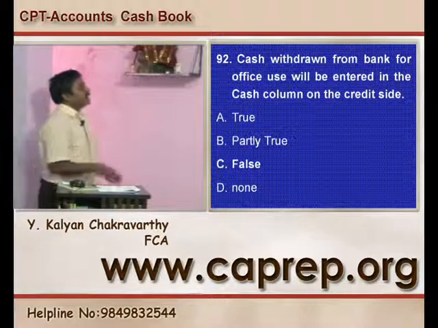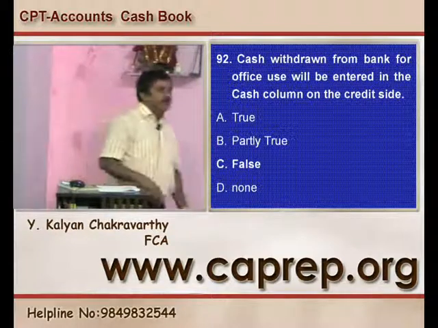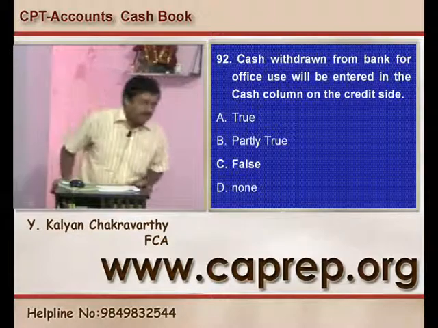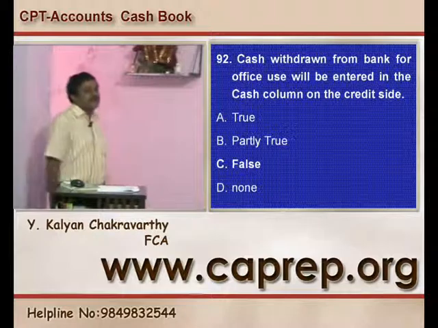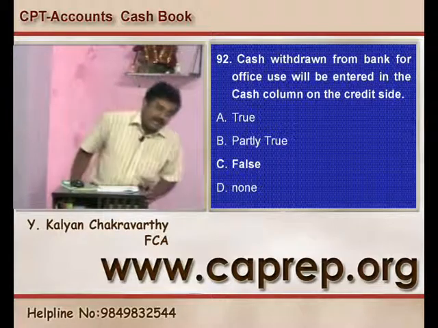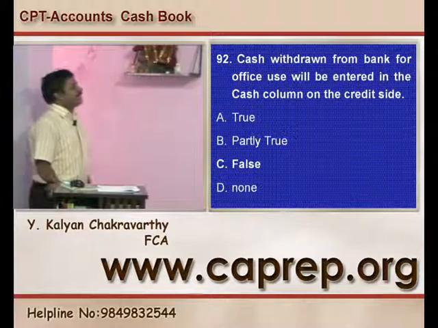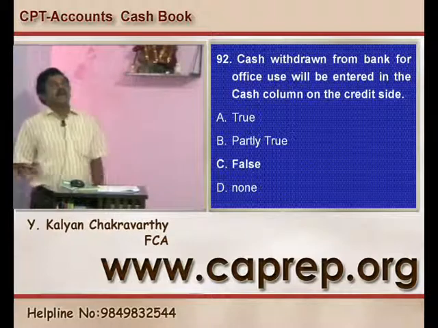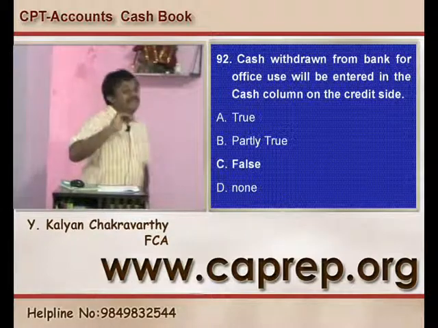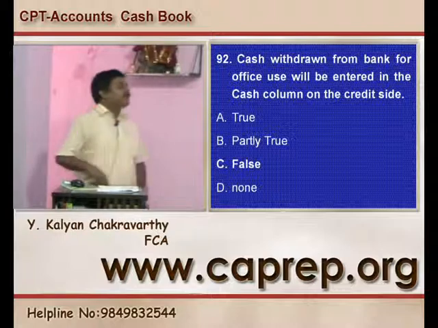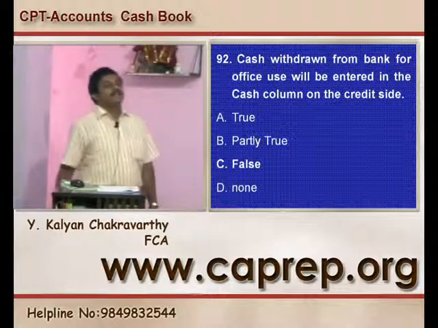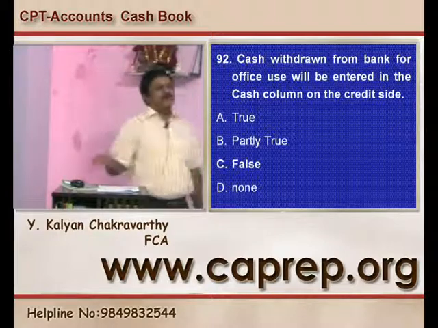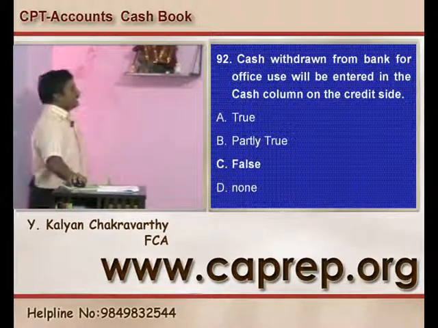Question number 92, cash withdrawn from the bank for office use will be entered in the cash column on the credit side. First, what is the entry for cash withdrawn? Cash account debit to bank. So where will it be recorded? In the cash column on the debit side. Whereas the statement says it will be recorded in the cash column on the credit side, so on that pretext it is a wrong or false statement. C is the right answer.